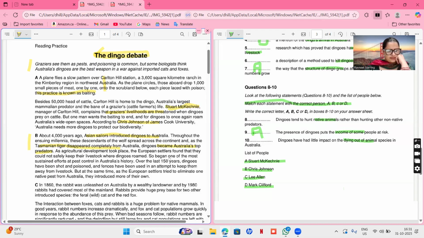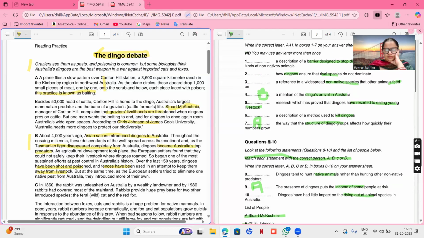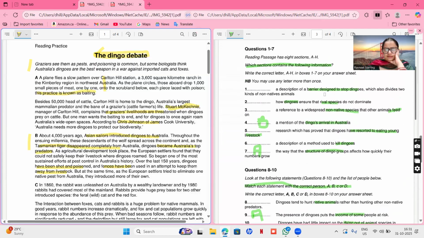Europe, okay, so began one of the most sustained effort at pest control in Australia's history. Over the last 150 years, dingoes have been shot and poisoned. Okay, so killing them. And fences have been used in an attempt to keep them away. So that means a barrier. There is a question related to barrier. As the European settlers try to eliminate native pests of Australia, they introduce more of them. Okay. Let's see. A barrier designed to stop dingoes, which also divides two kinds of non-native animals.